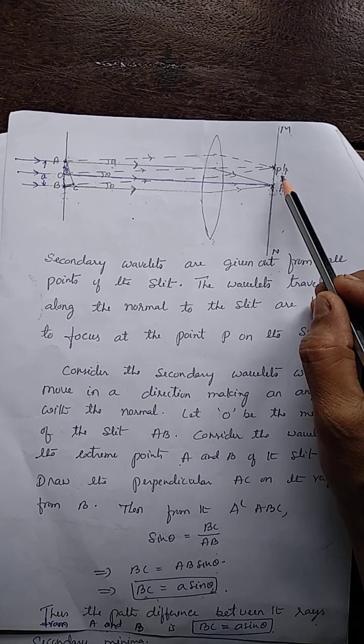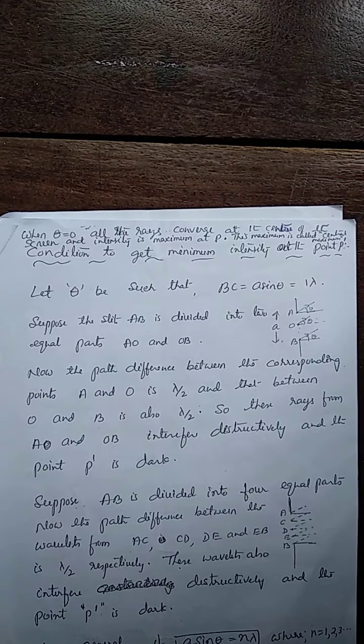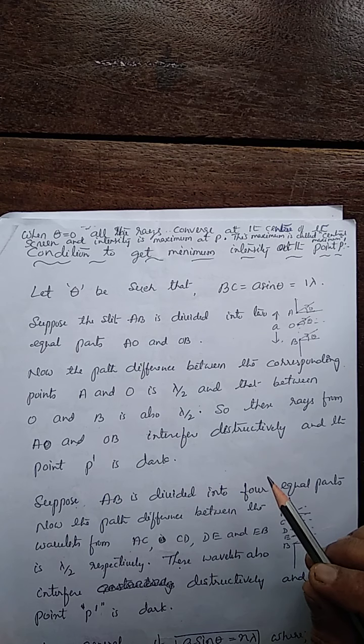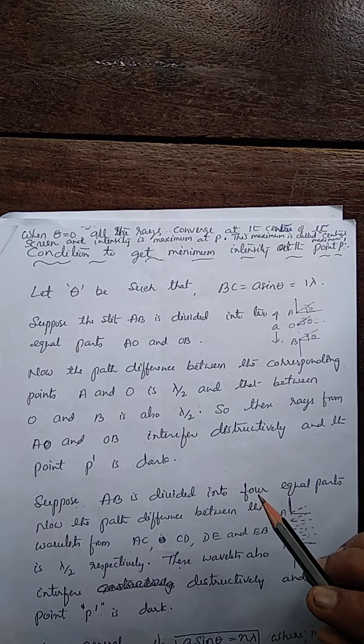Now to find the intensity at P dash, let us find out the condition. For this, let us assume that the intensity at the point P dash is minimum.